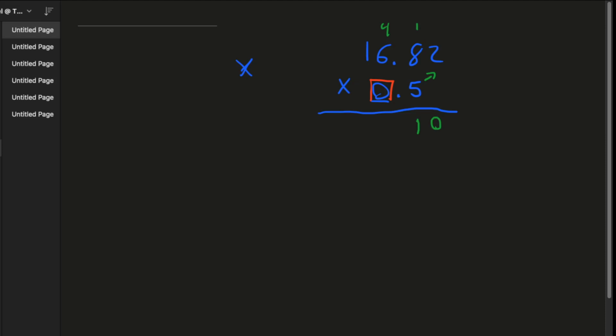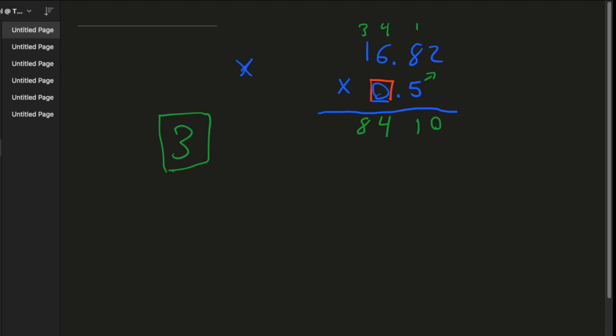Now, what's 5 times 6? It's 30, right? And with the extra 4, it's 34. So we put a 4 down here, and then we bring over the 3 over here. 5 times 1, what's that? It's 5 plus 3. You're going to get 8, so 8410.